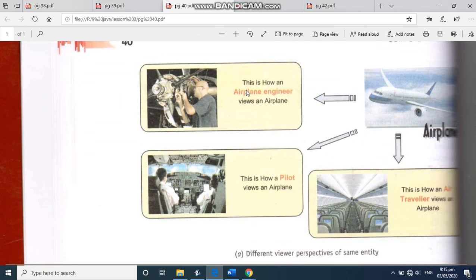This is how an airplane engineer views the airplane. Now this is the abstraction for the engineer. And this is how the pilot will look at the airplane. That is, he is sitting there to fly this plane. And this is how a traveler is going to look into the airplane, seeing the sitting arrangement. So all the three have different perspectives.